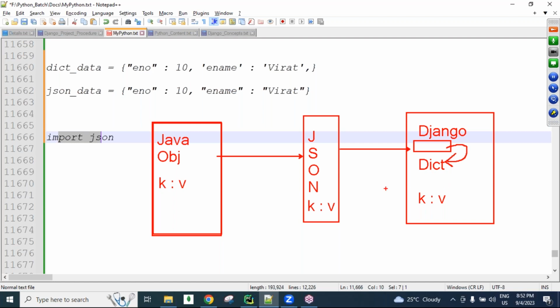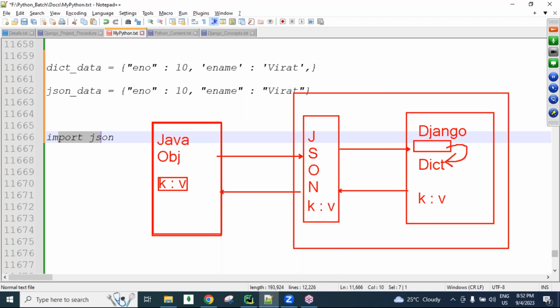Whatever we want, we can do it. Now, if I want to send a response, we send it in JSON format, key-value format. Now this JSON type data, the Java side API developers convert into their own language format, like this key-value. Okay, so we are the Django developers, guys. This is our target: how we convert JSON type data into our native language format. Native means our Python type, and how we convert our Python type data into JSON format. This is what we are going to learn in our sessions.